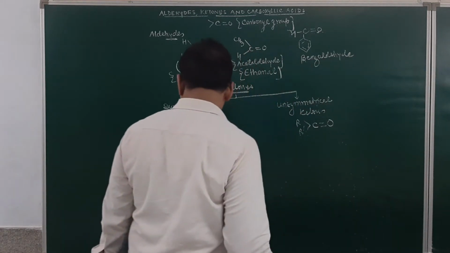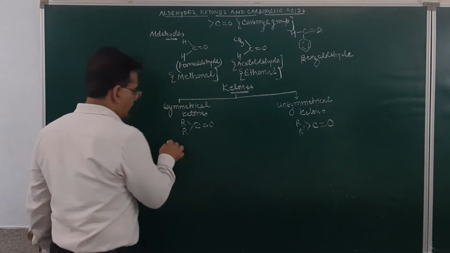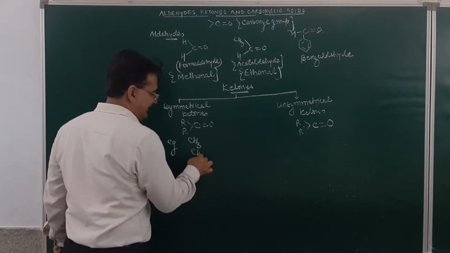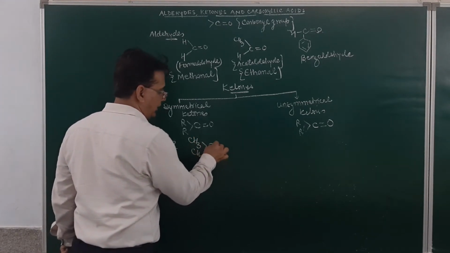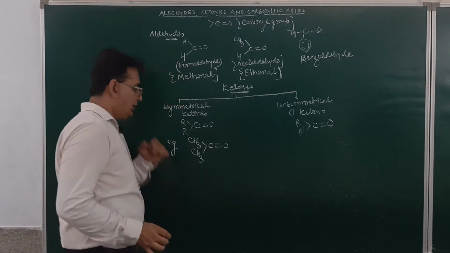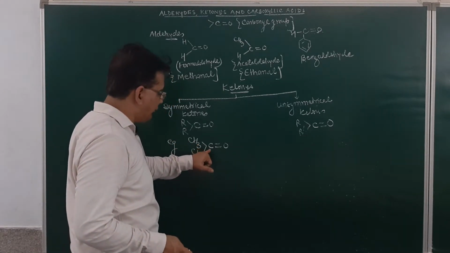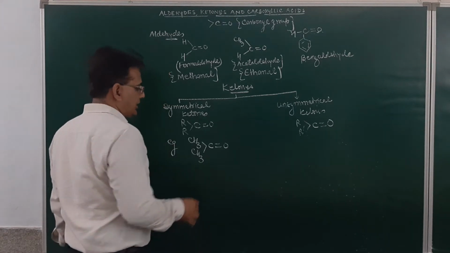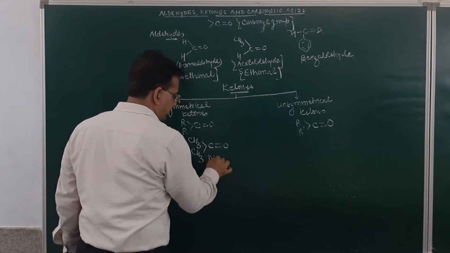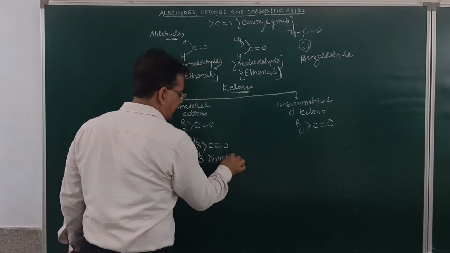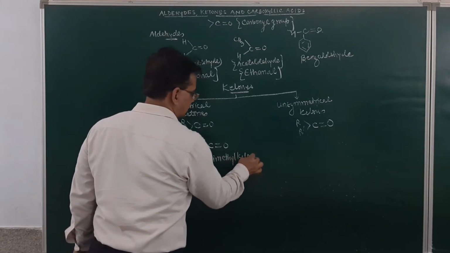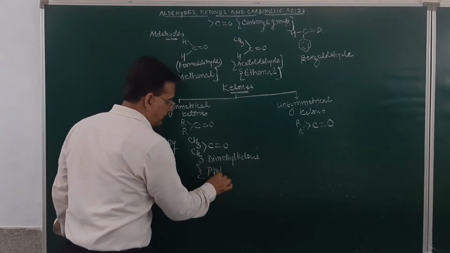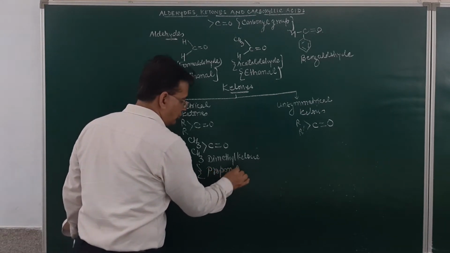For example, take CH3 and CH3 and then C double bond O. On this carbonyl group, two similar alkyl groups are attached. So this will be called dimethyl ketone, or we may call it propan-2-one.